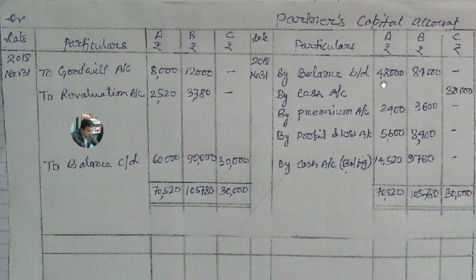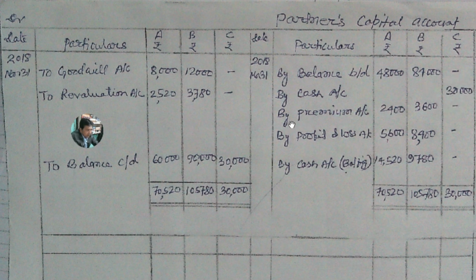So A is 48,000 and B 84,000. C is a new partner, so he has no opening capital balance. In fact, he will bring his share of capital, and he has brought it in the next entry. It is recorded by cash account rupees 30,000. This is 30,000.